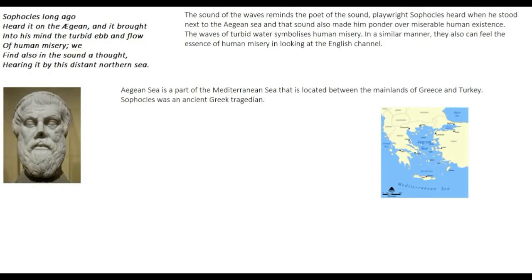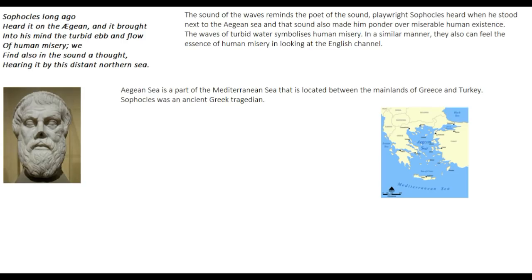"Sophocles long ago heard it on the Aegean, and it brought into his mind the turbid ebb and flow of human misery. We find also in the sound a thought, hearing it by this distant northern sea." Now, in the past there was this Greek tragedian known as Sophocles. He was a Greek playwright, just like Shakespeare was a playwright. He used to write plays. He lived long, long ago, and he used to write tragedies.